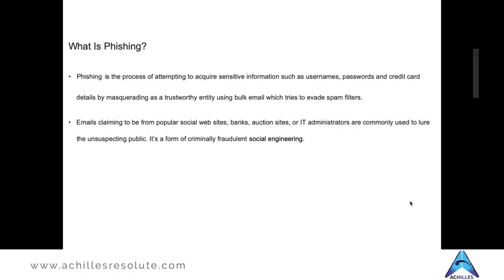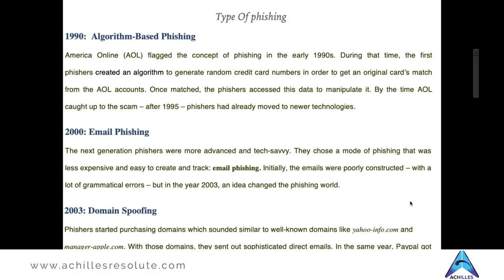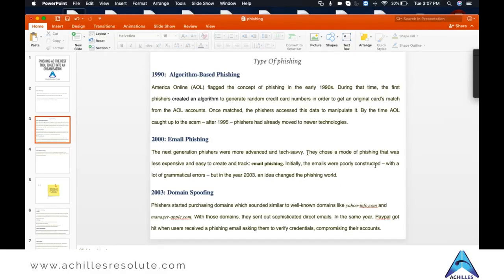Okay. Now let's move across and understand what are the different types of phishing. In the 1990s, we used to see some algorithm based phishing. This algorithm based phishing was nothing but there were some algorithms to generate random credit card numbers in order to get original ones from your account.